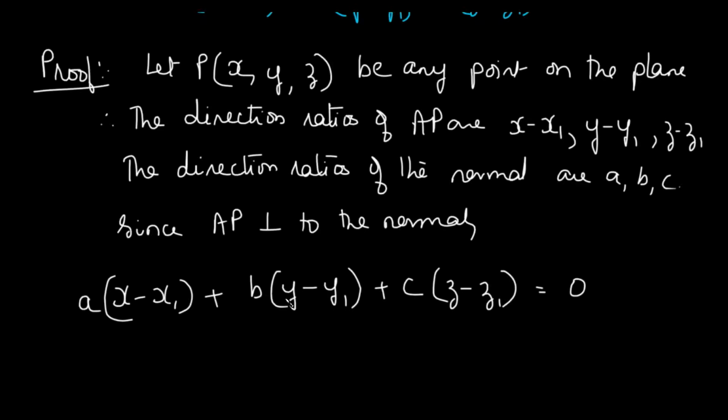So we have learned two forms of the equation of the plane: one is the vector form and the other is the Cartesian form. This equation can also be written as ax plus by plus cz plus d is equal to 0. Remember both these forms as well as the vector equation of the plane.